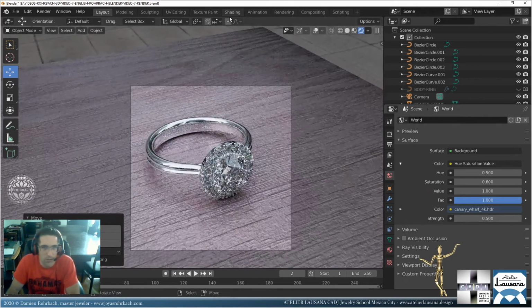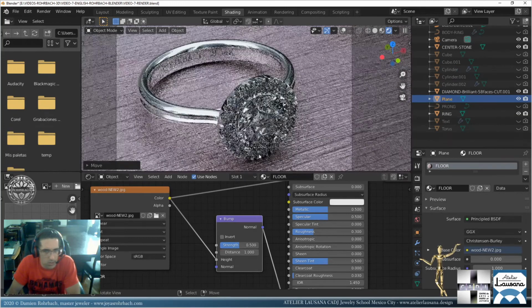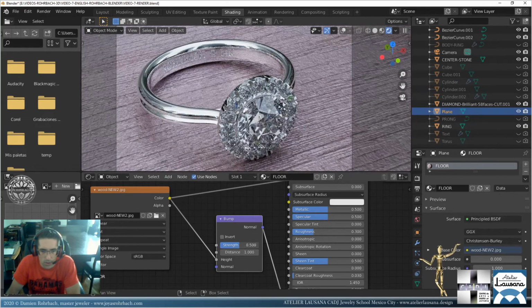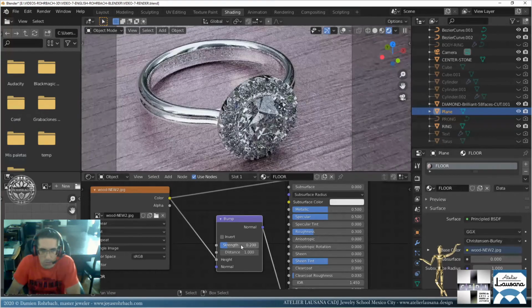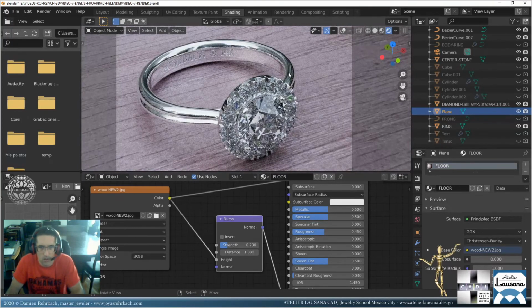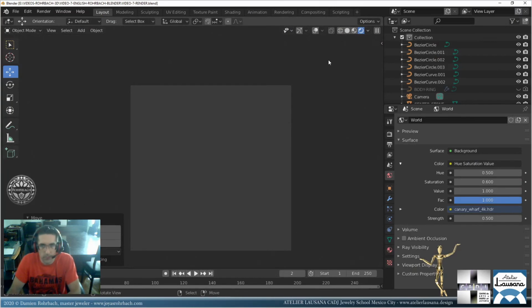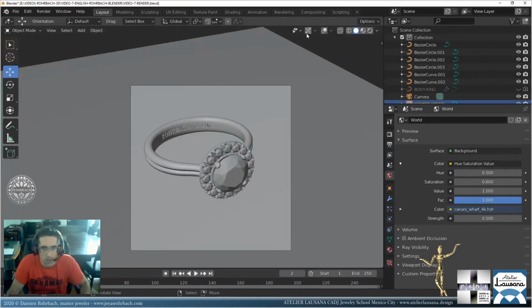Okay, I don't like the floor anymore. Too much bump and not rough enough. Okay, floor, too much bump. Let's go 2, and let's go at roughness 45. All right. Okay, it's looking pretty good. And we're going to make a couple of tweaks still. Okay, let's go with the ring.